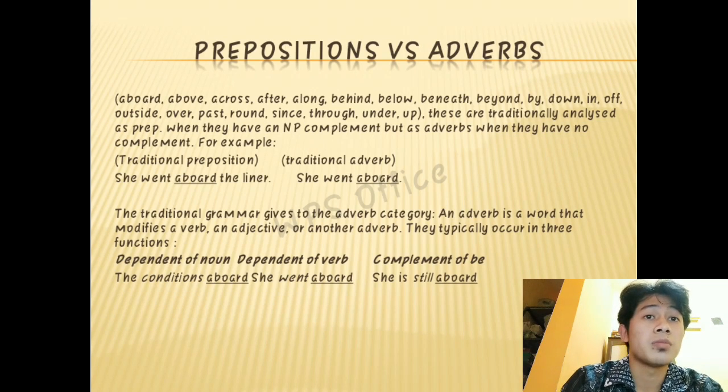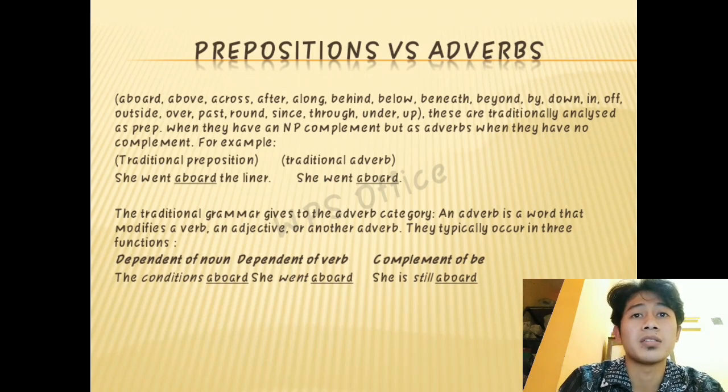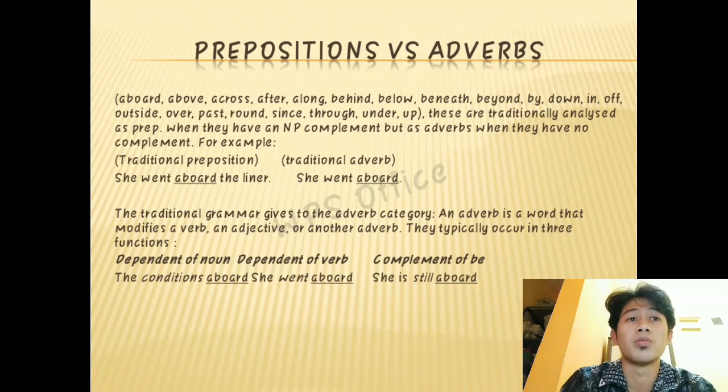Traditional grammar gives this to the adverb category. An adverb is a word that modifies a verb, an adjective, or another adverb. They typically occur in three functions. The first, dependent of noun, for example, the conditions aboard. The second, dependent of verb, for example, she went aboard. And the last, the complement of be, for example, she is still aboard.